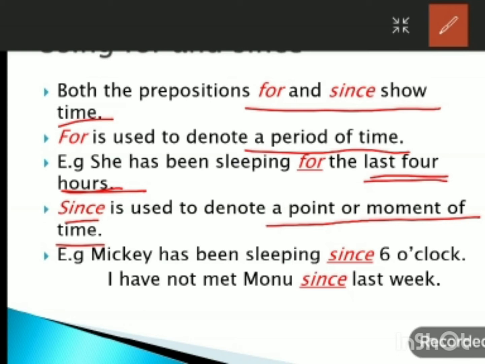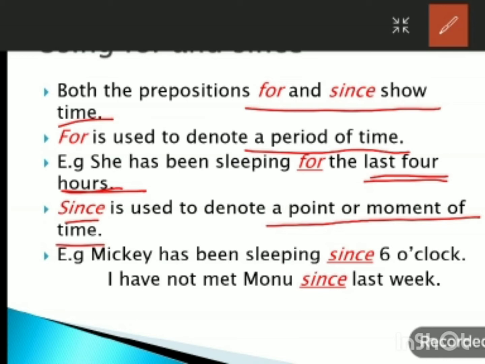Next is Vishaka walked for 3 hours. So 3 hours is the period of time that Vishaka walked. Amir has lived in Delhi for 18 years. So for how many years has Amir lived? That is, what is the period of time? That is 18 years. So in these cases we use the preposition for.